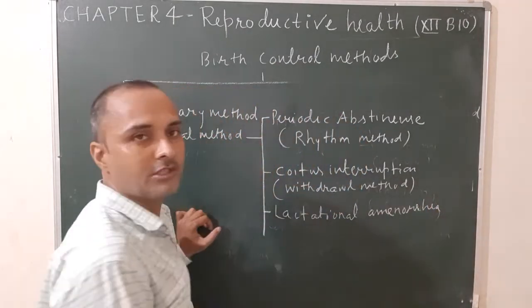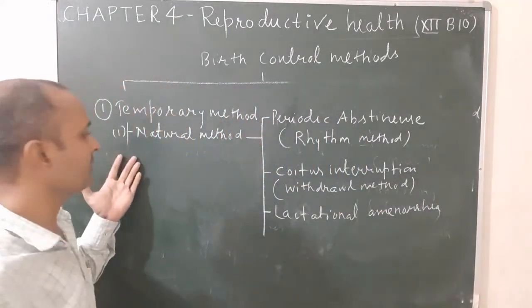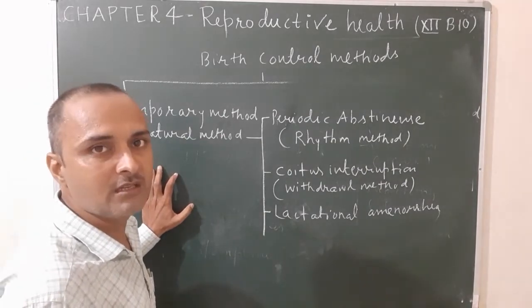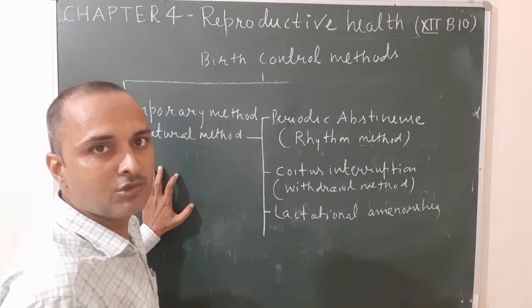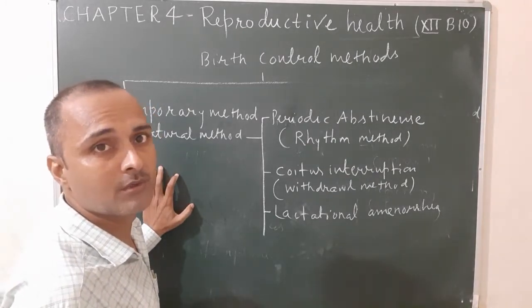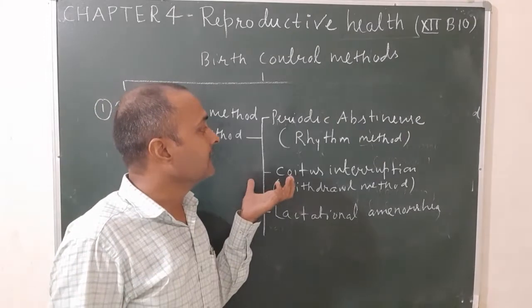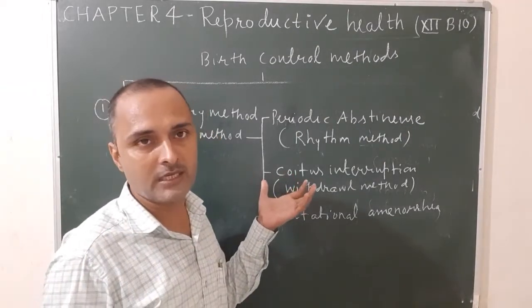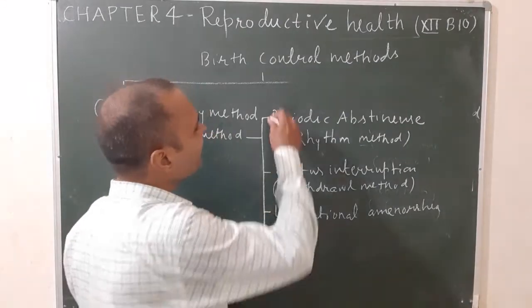Now let us see the details of the natural method. Why is it called the natural method? Because in this method there is no use of any medicine or any device by the male and female to prevent birth. It depends on the desire of the male and female. So first one is known as periodic abstinence.